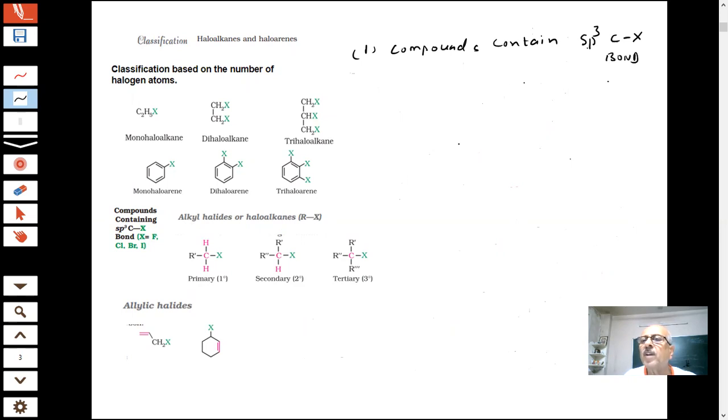The carbon halogen bond is sp3 hybridized. So what I am trying to say, students, you have carbon, and here you have halogen. What are the possibilities? There are three types of such compounds which we will use a lot.